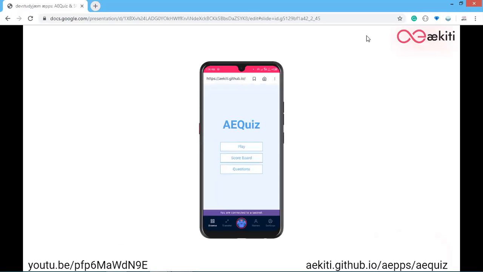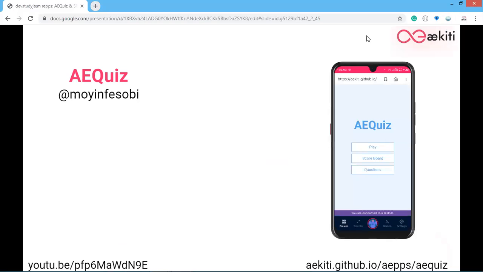So first, AEQuiz. AEQuiz is an app developed by Moyolo Afasobi, with the Twitter handle displayed on the screen. AEQuiz is an app that makes use of the Aeternity JavaScript SDK to interact with Sophia smart contract accounts. AEQuiz, as the name implies, was basically created to ask its users questions in the form of a quiz, which gives the user points on correctly answered questions.